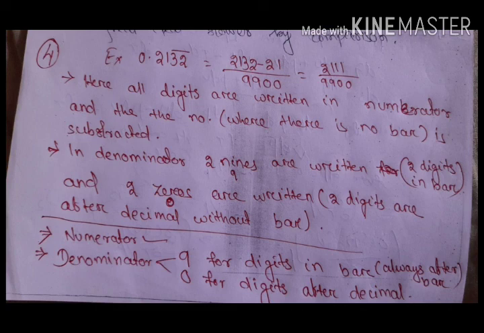If I summarize this, first is the numerator: all the numbers minus the number without the bar. Then for the denominator, I will check how many digits are after the decimal. For the digits with the bar I will put 9 and for the digits without the bar I will put 0.